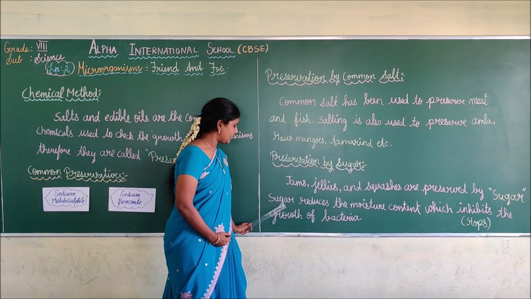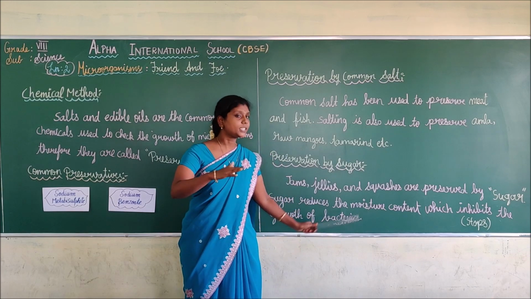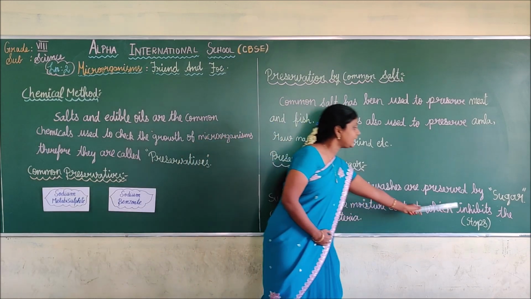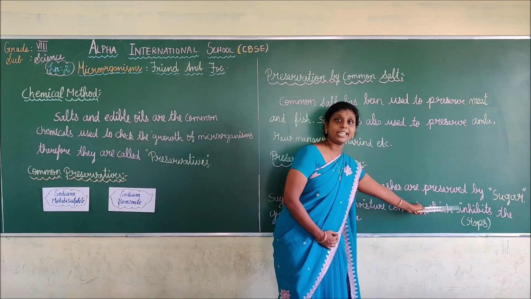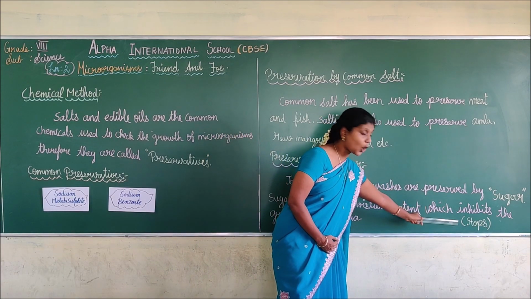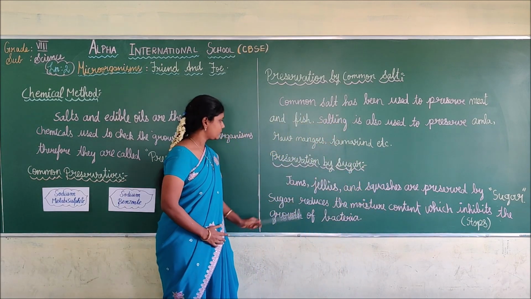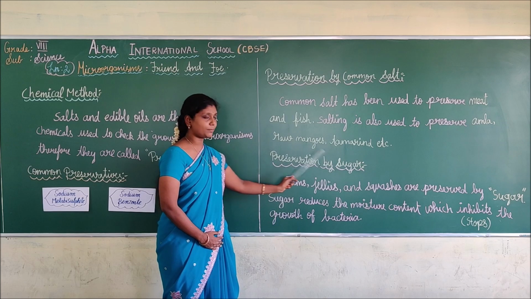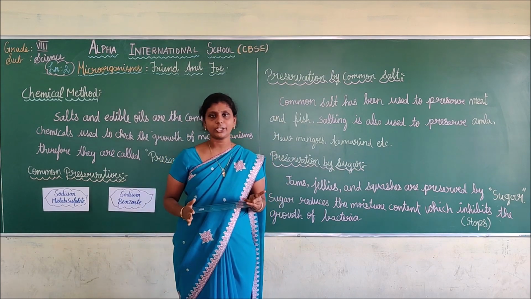Okay. And the sugar reduces the moisture content. Sugar will reduce the moisture content, which inhibits the growth of bacteria. What is the meaning of inhibits? Inhibits means stops. It will stop the growth of bacteria. Okay. So do you understand, students? Preservation by sugar, preservation by common salt. Do you understand what preservatives are and all?